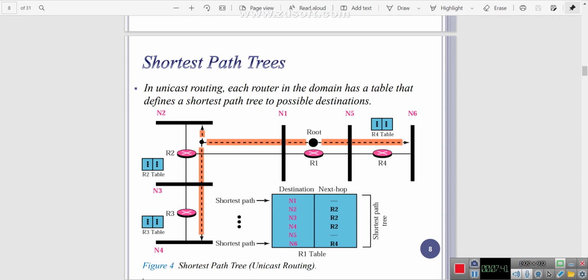Each and every node has its own routing information table. With the help of the table, we can identify the shortest route. Each and every node has the distance to another node, so with the distance we can identify the shortest distance, and with the help of that distance, we can identify which one is the shortest route to reach the destination. See here, there is a routing information table. In the table, all node information is available. Suppose I'm transferring data, then for each and every node the routing information table will be updated frequently.